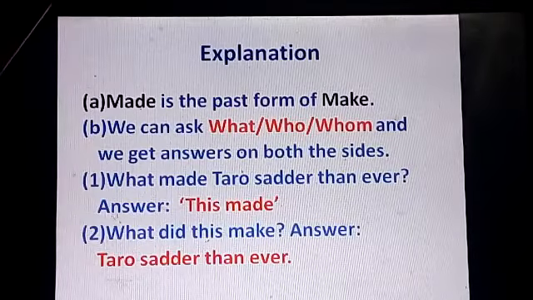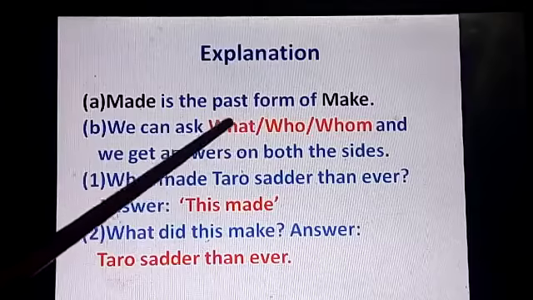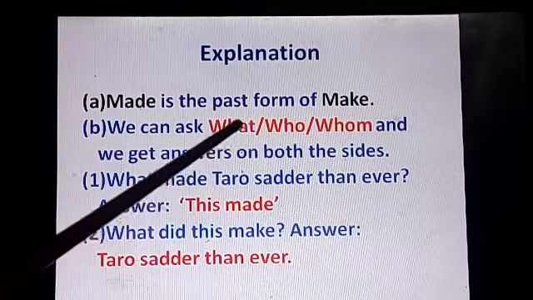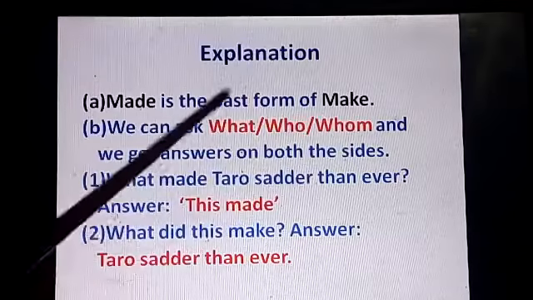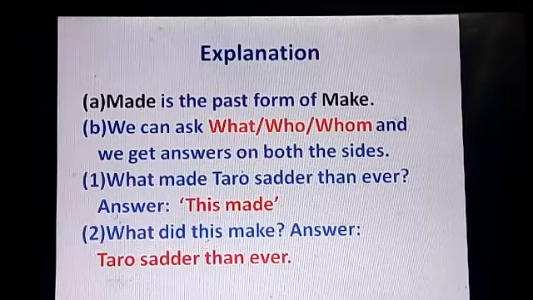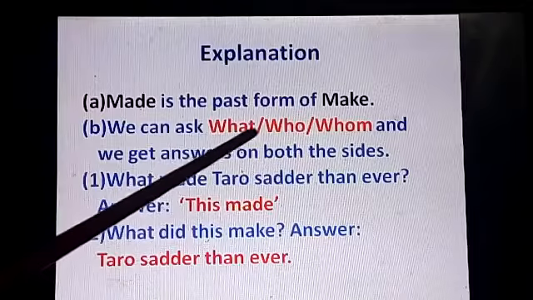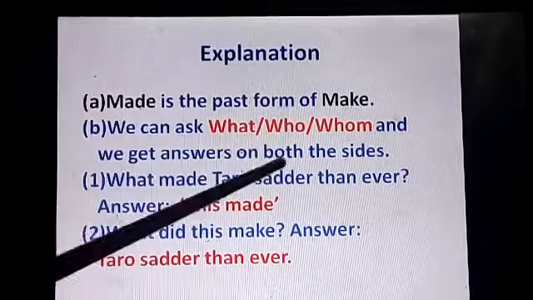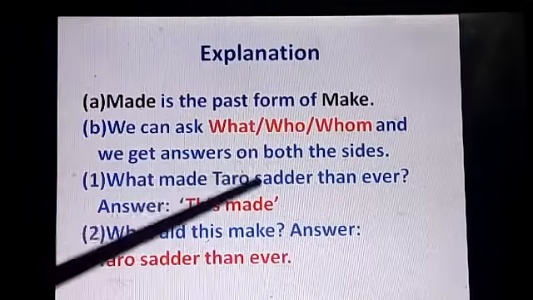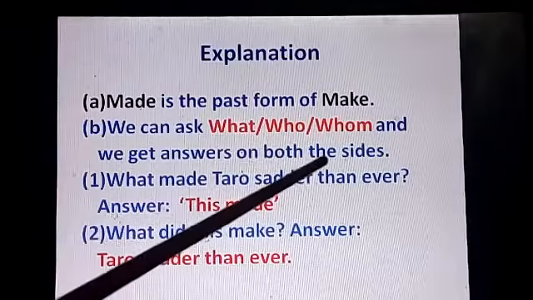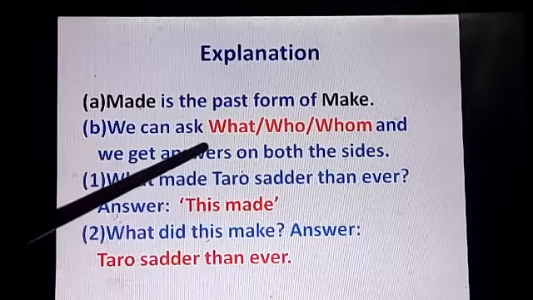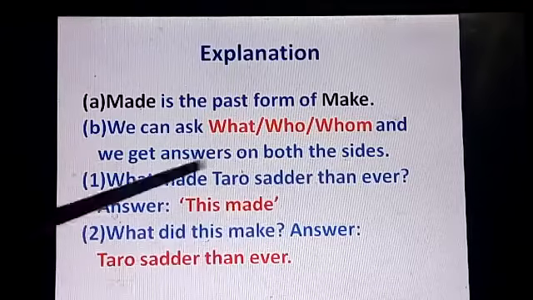First look for a verb, then once you have identified the verb, that means you have identified subject and predicate. Before the verb everything is subject, and the verb and the rest of the sentence makes the predicate, right? So we get answers on both sides.